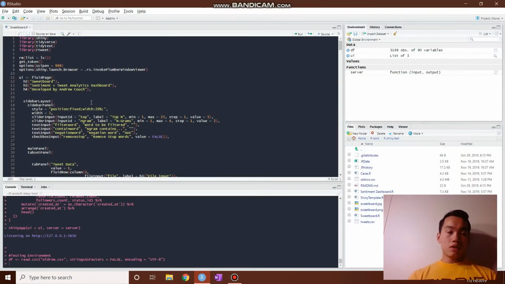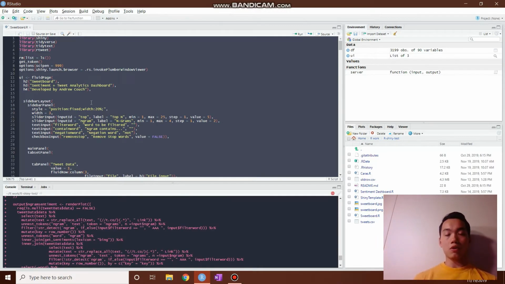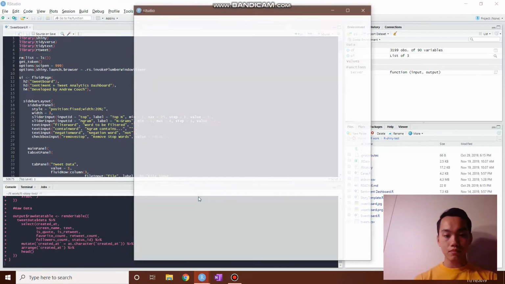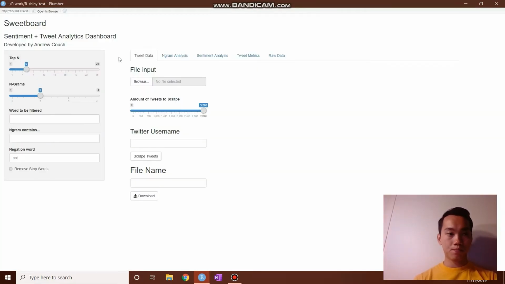So when you download Sweetboard, you can just select everything and run the R script. And then RStudio will pop out the app. So what's great about Sweetboard is it's a pretty high level tool for any analyst to just conduct basic text mining on. It's made for Twitter data, and you really don't need any programming experience to use it.